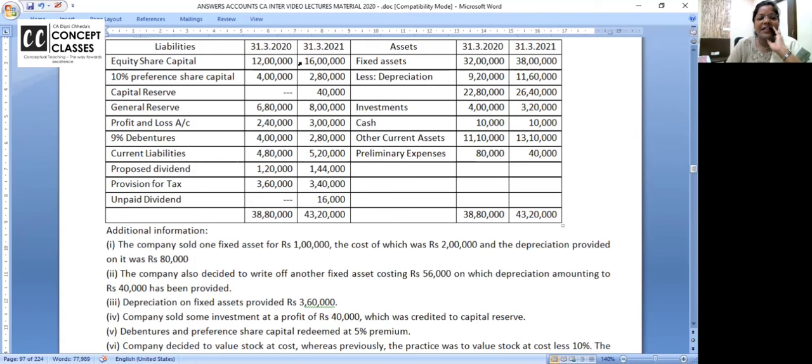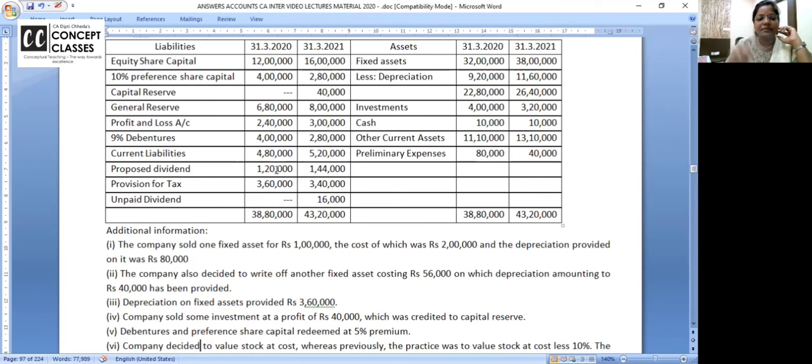And now look here. Equity share capital, shares issued. Preference shares are redeemed. Capital reserve में वही investment का profit आया है. Transfer to general reserve 120, add back. Profit, net profit. Debentures are redeemed. Current liabilities increasing, inflow. Proposed dividend last year is paid, but out of 120, 16 is still unpaid. Unpaid is last year ka, I tried to pay 120. Bank account nahi mila. Some mistake. 16 is unpaid. So how much dividend paid you will take as outflow in the financing activity?